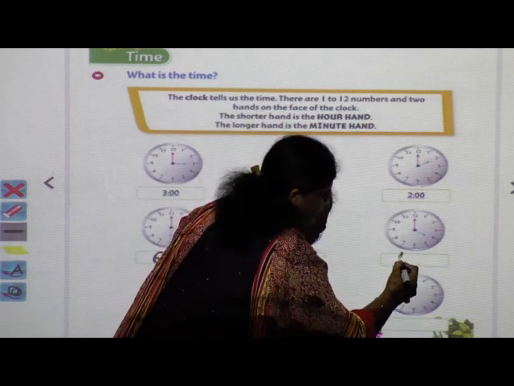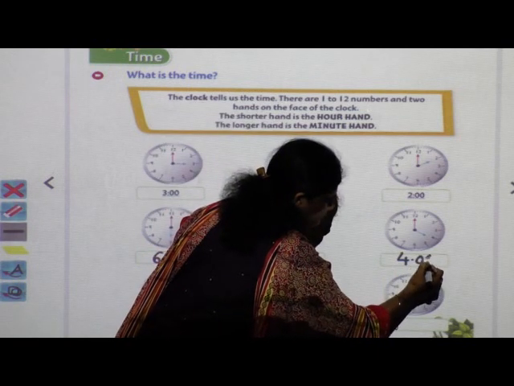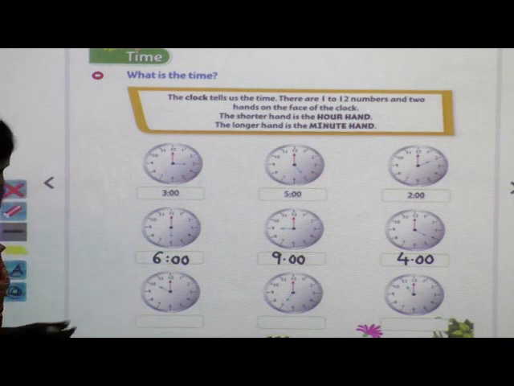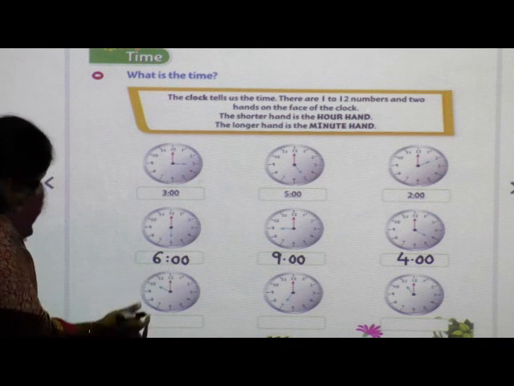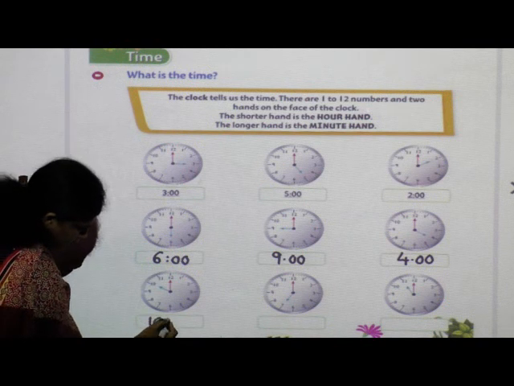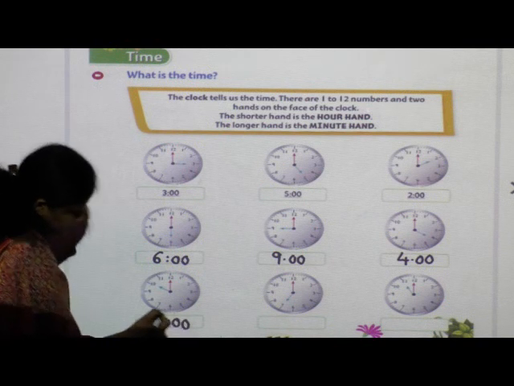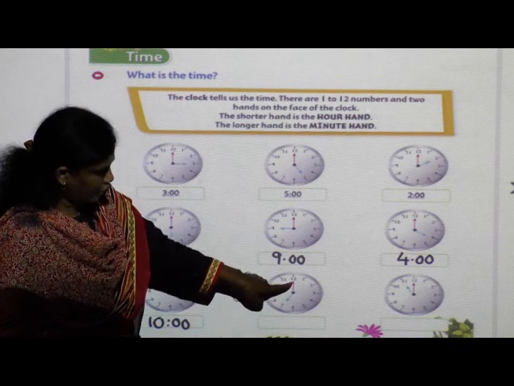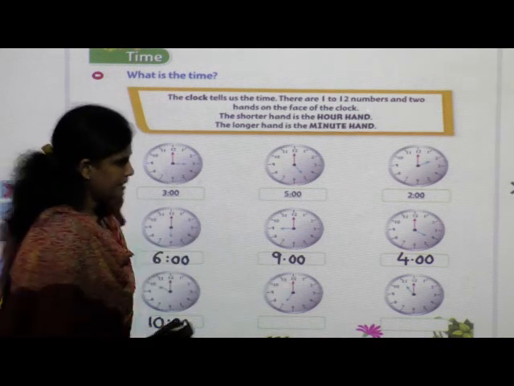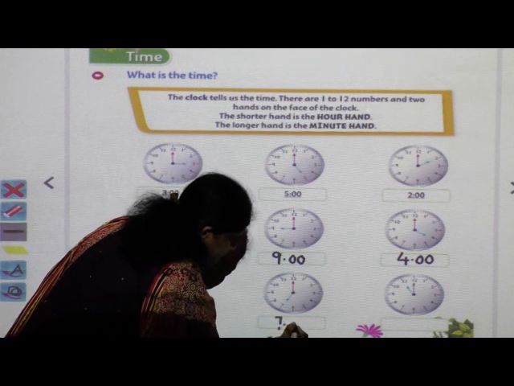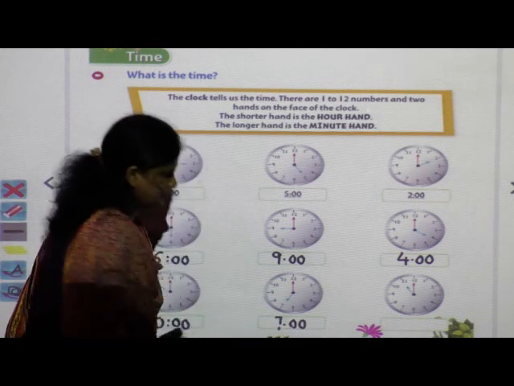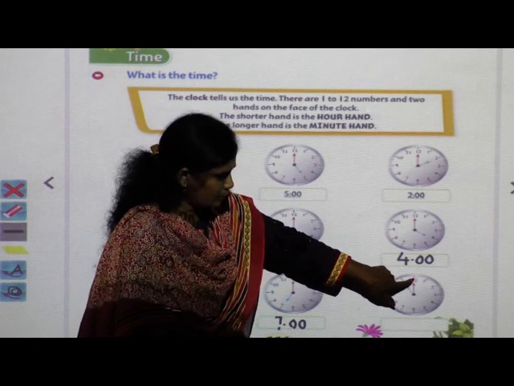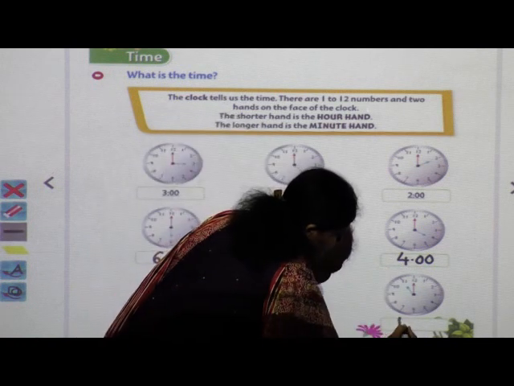So 4 o'clock. Here 10 and 12. So 10 o'clock. Short hand on 7, long hand on 12. So 7 o'clock. Here short hand on 11 and long hand on 12. So here 11 o'clock.